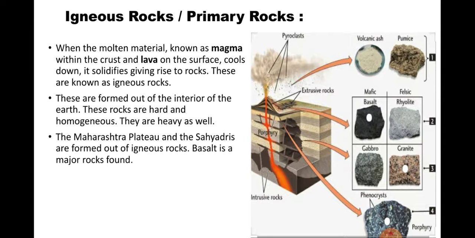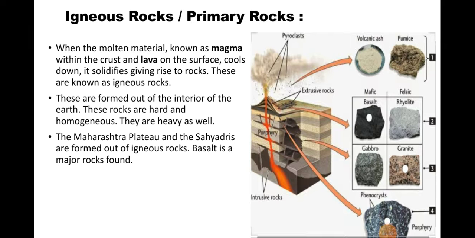Now when the volcano eruption is done, after that eruption, it gets solidified. Solidified means it gets dry, for example, solidified means it gets hard. So whatever the hard material is there, that is called igneous rock. These are formed out of the interior of the earth, means inside of the earth. These rocks are hard and homogeneous. They are heavy as well.